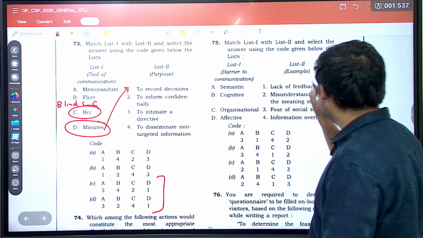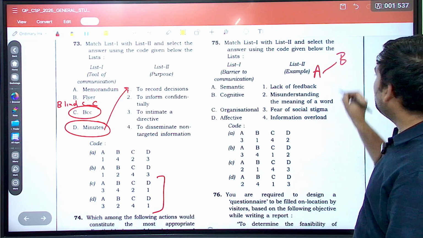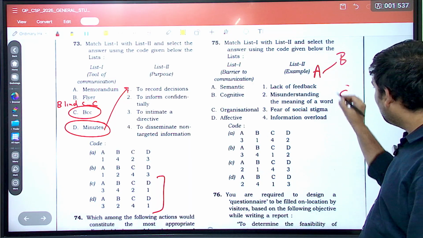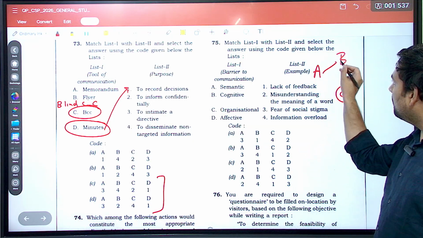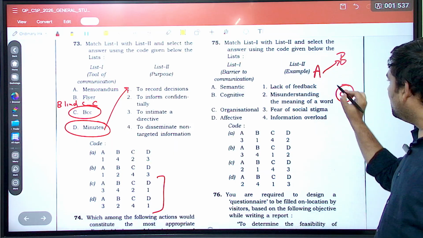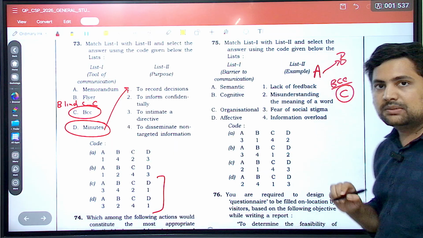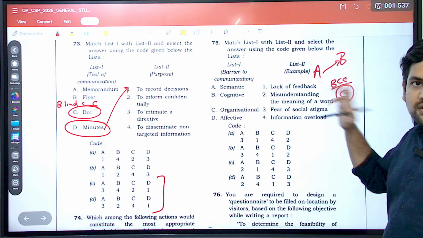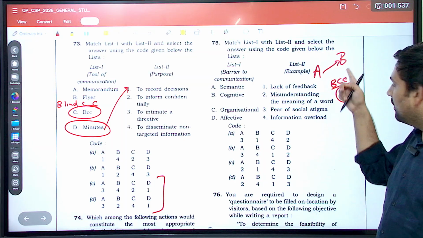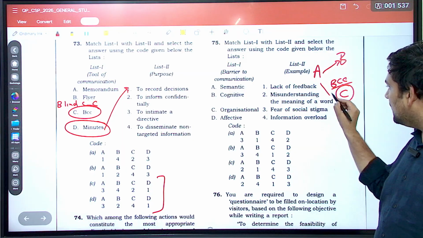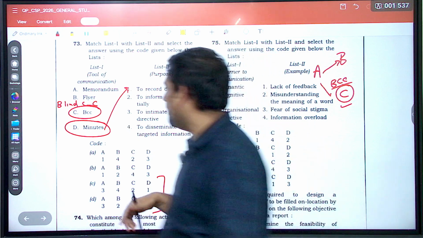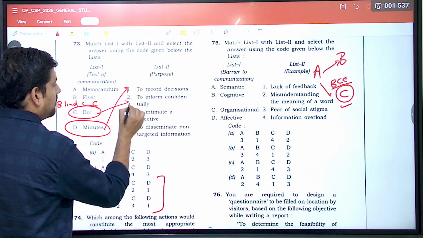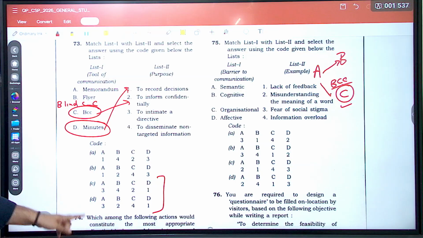Let's say you are A. You're sending a mail to B. Correct? But you want C to also know what mail you are sending to B. So then you will keep C in BCC. That is blind carbon copy, so that B doesn't get to know that this message was shared with C, but C gets the message that you sent. This is called blind carbon copy, used for confidentially sending anything. So to inform confidentially. So C2, you can get to the answer, that is C.